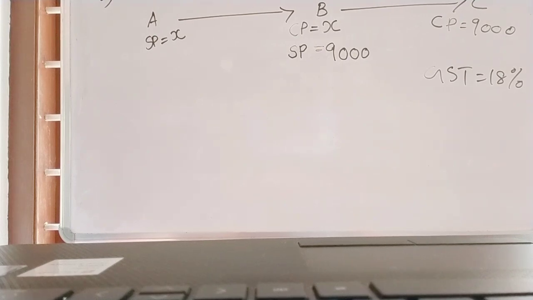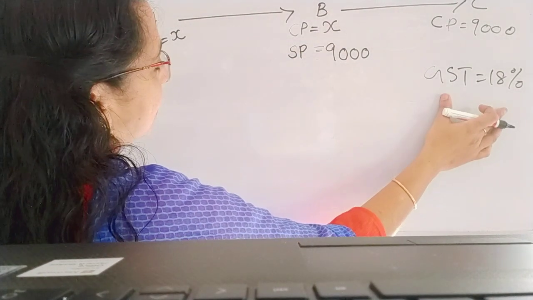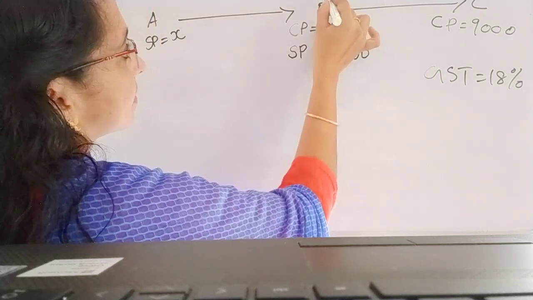GST is given, and they are not telling about intrastate or interstate, so we can take it as 18%. Read the question again: dealer B paid a tax under GST. GST is given as 18%, but dealer B paid a tax.